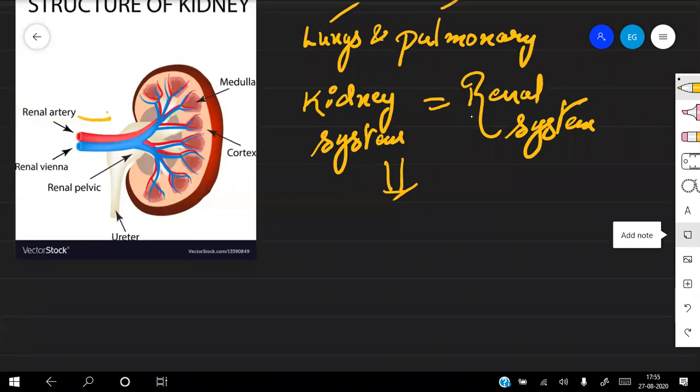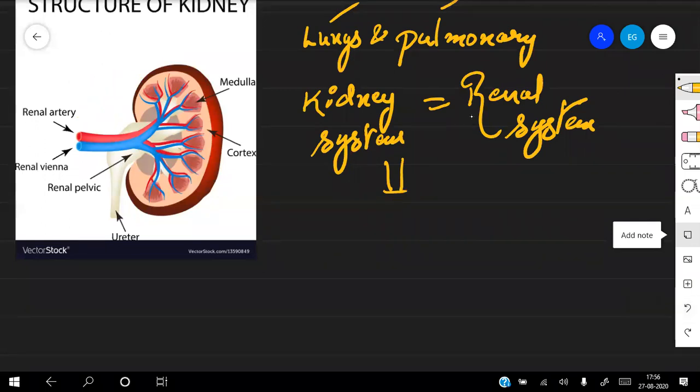Now this blood contains what? Waste product, which we have studied, as well as some glucose, ions, proteins, etc. But we don't have to filter glucose, we don't have to filter ions. We have to filter only the waste material. Glucose, ions and proteins have to be taken back into the blood, yes or no? Any doubts on this point? So this is important. Let's study the further structure inside.